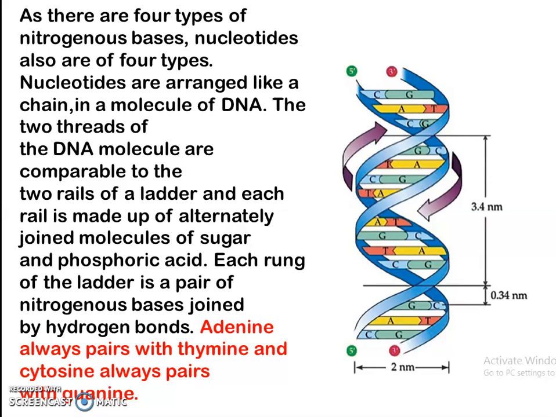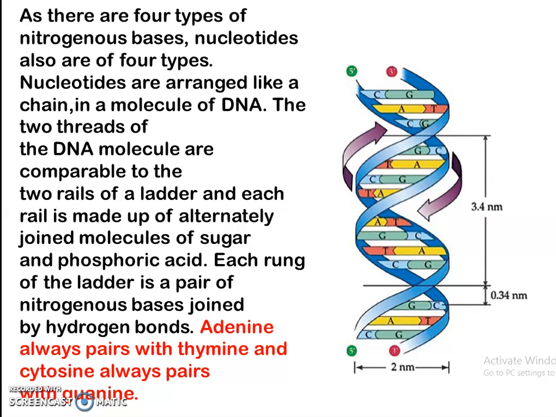As there are 4 types of nitrogenous bases, nucleotides are also of 4 types. Nucleotides are arranged like a chain in a molecule of DNA. The 2 threads of the DNA molecule can be compared to the 2 rails of a ladder, and each rail is made up of alternately joined molecules of sugar and phosphoric acid.